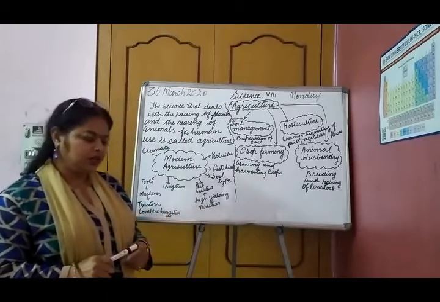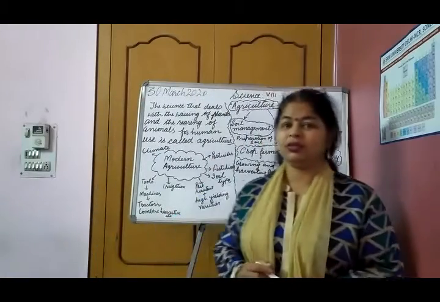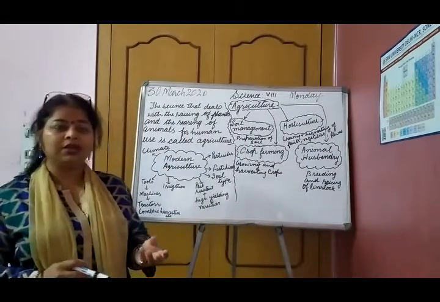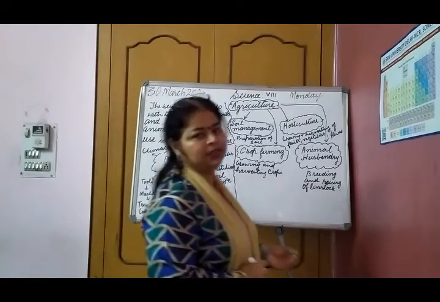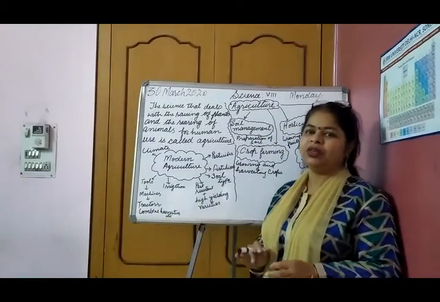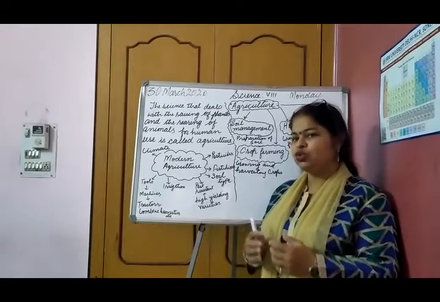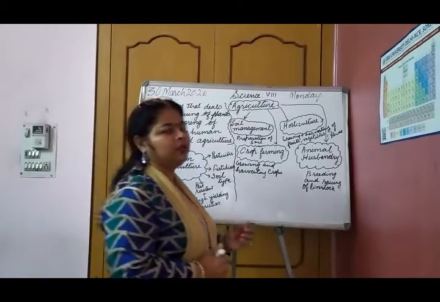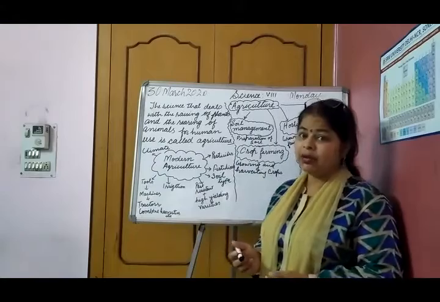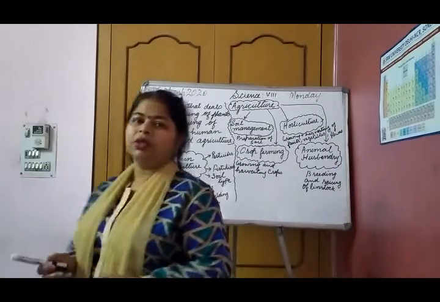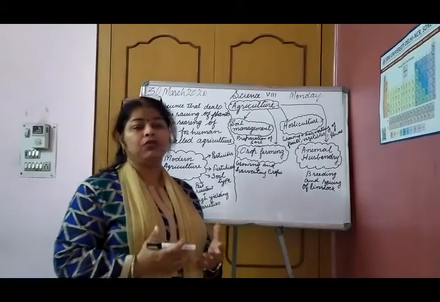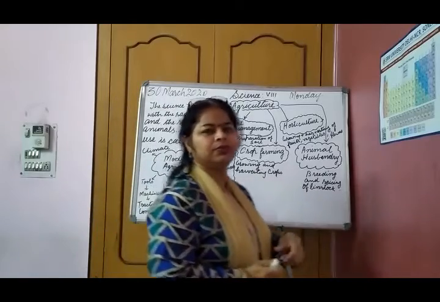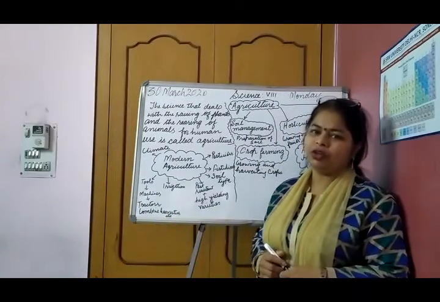By now we have learnt about nutrition in plants. Plants manufacture food and utilize it for their own basic activities, and whatever is left, which is not used by them, gets stored in their different parts. It can be stored in leaves, in the stem like sugarcane, or in the roots. What is the purpose behind storing it? Whenever they require, that food can be used in the body of the plant.